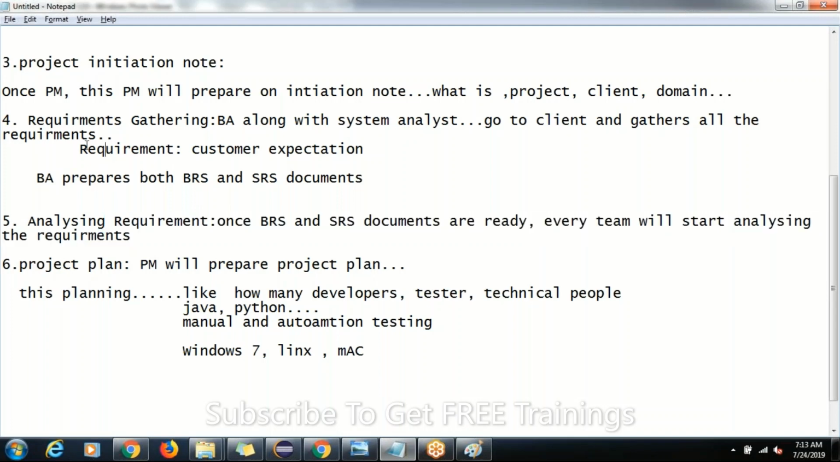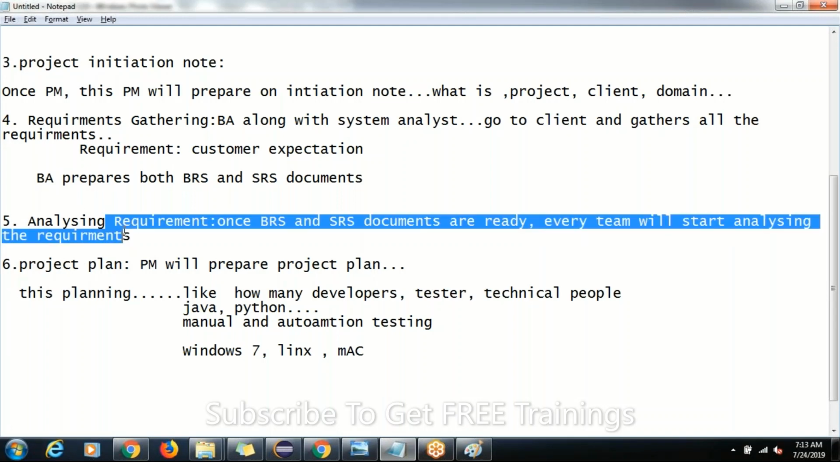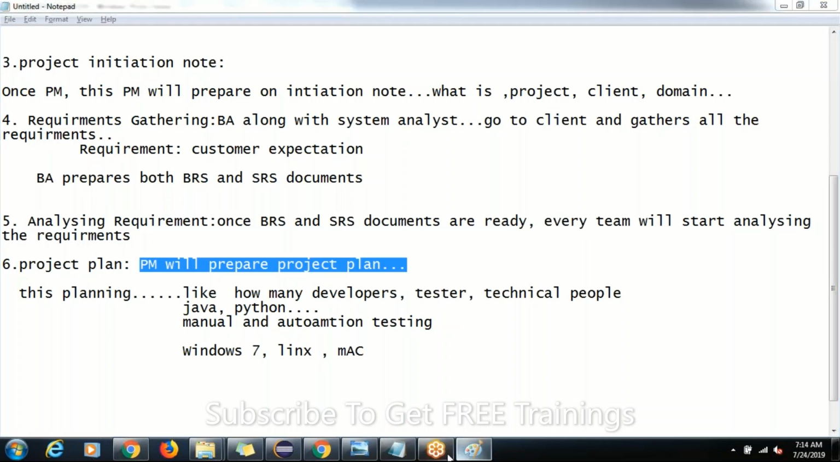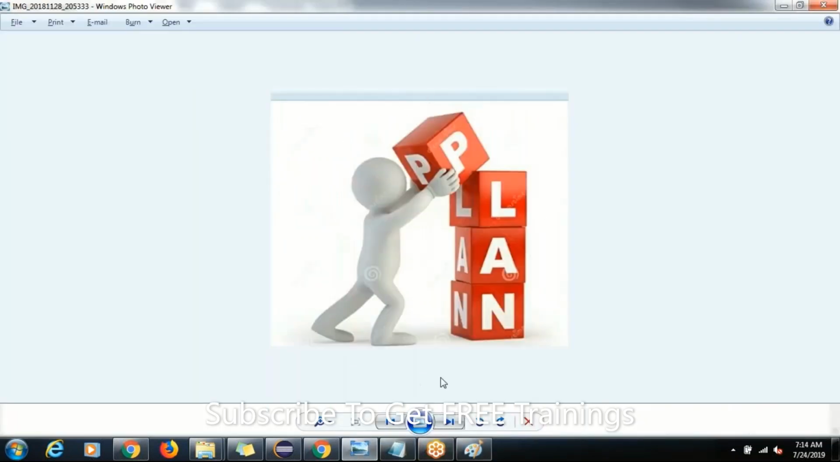Once requirement gathering is done, everybody will start analyzing the requirements, guys. Once analyzing the requirement is done, based on that analysis, the project manager will prepare one plan. What is the purpose of this plan? We got this much requirement, so how many developers are required to develop, how many testers are required to test, and how many technical people are there to design?